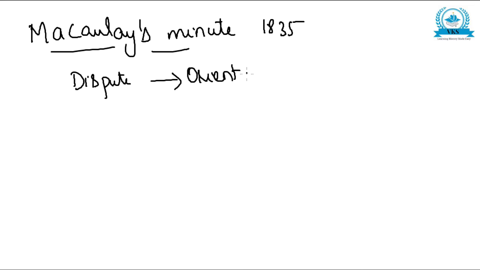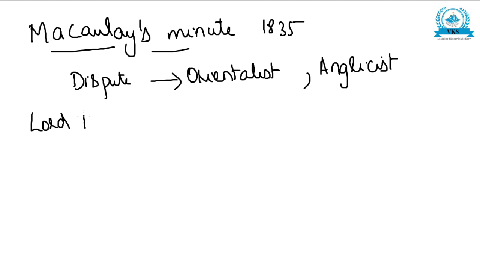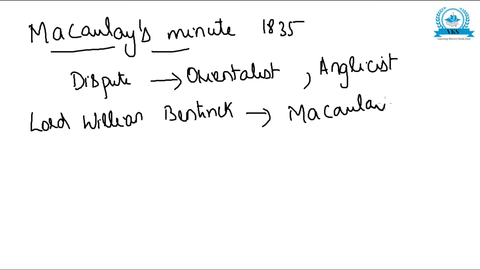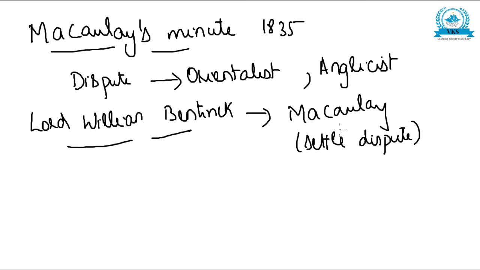Okay, dispute between Orientalist and Anglicist was continuing, and that time Lord William Bentinck, he appointed a person called as Macaulay to settle the dispute. In order to settle the dispute between Orientalists and Anglicists, Lord William Bentinck, he appointed Macaulay. Macaulay was a person who was appointed to settle the dispute.